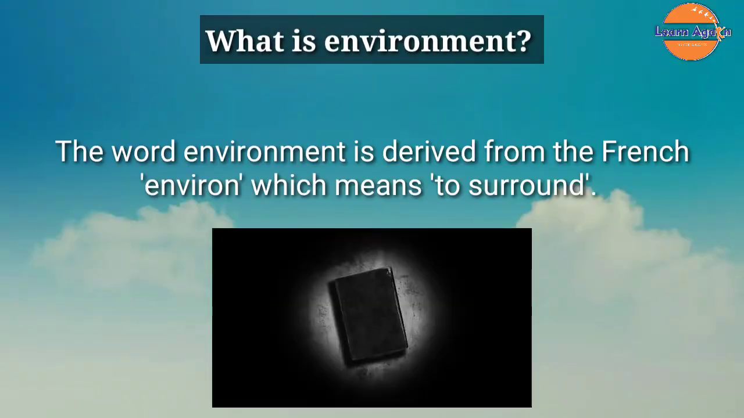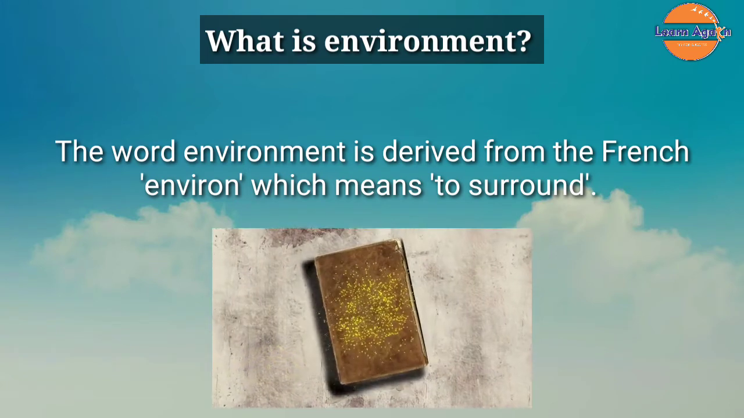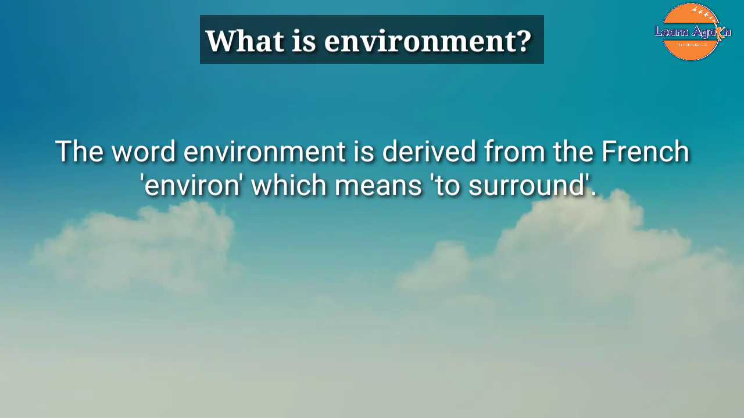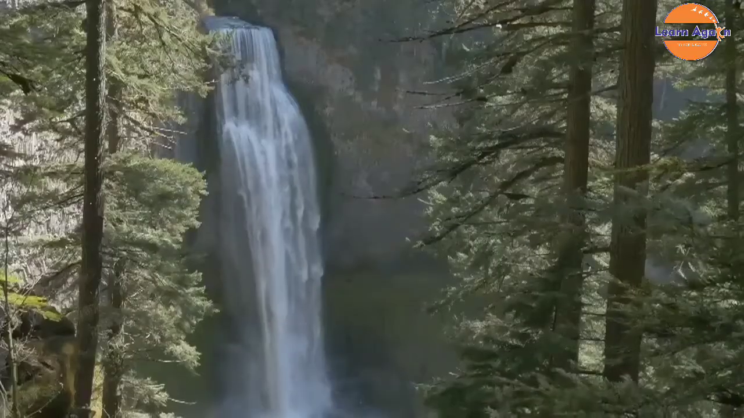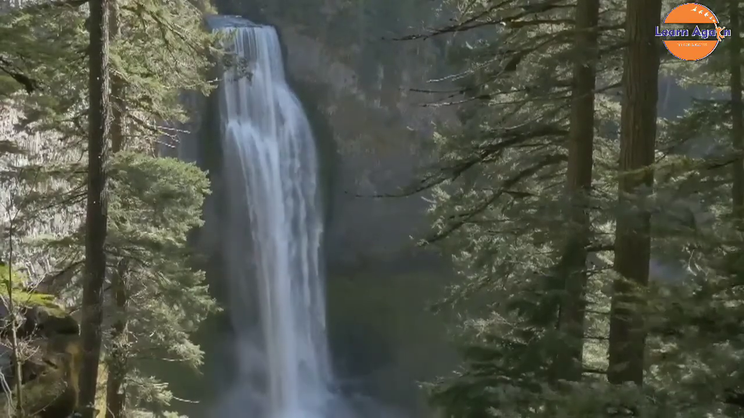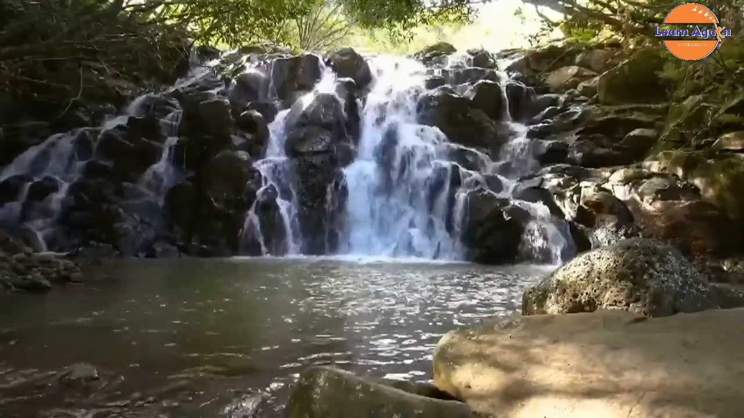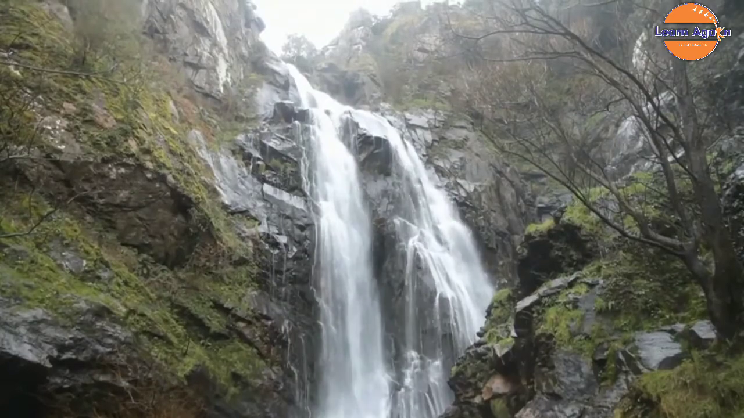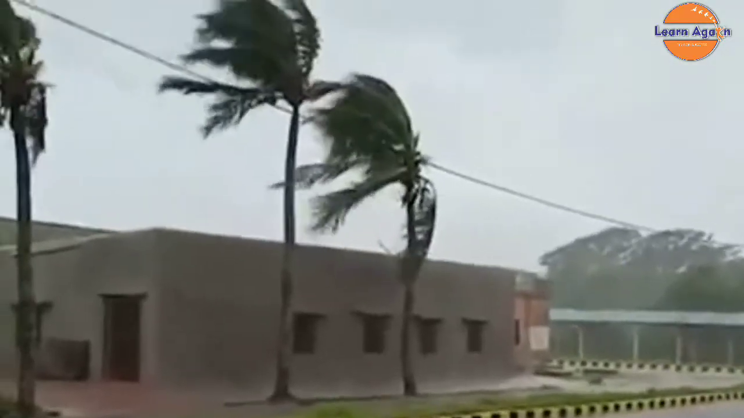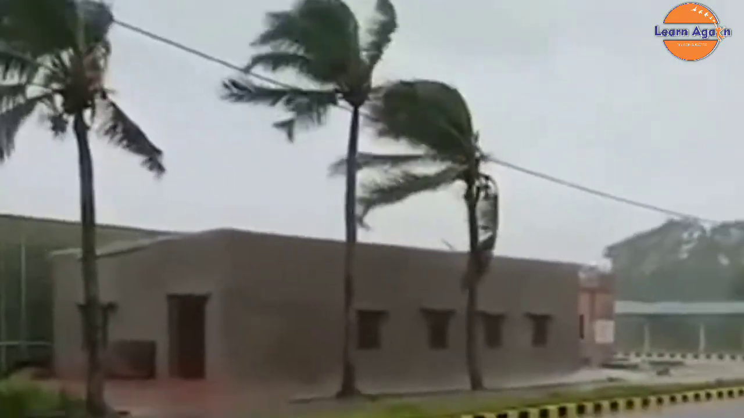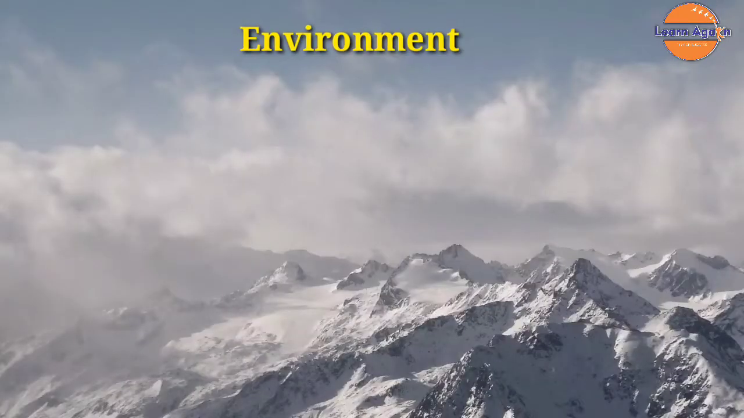Now what is environment? The word environment is derived from the French word enviro, which means to surround. Hence in other words, all the living things and non-living things which exist around us and affect us can be called as environment. For example, plants, animals, water, air, building and many other things.